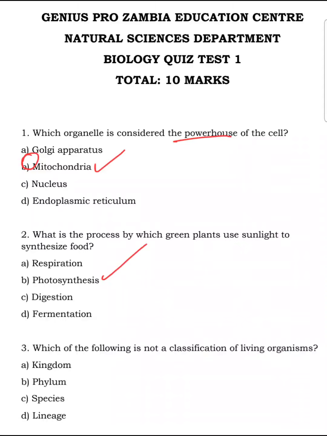Moving on. Which of the following is not a classification of living organisms? So when you look at classification of living organisms using the nomenclature, it's classified from kingdoms, phylums, classes, genus, and so on. Species, except this friend of ours, lineage. But kingdom is a classification, phylum is a classification, species is a classification, and genus is also a classification. So, yeah, that's the answer.